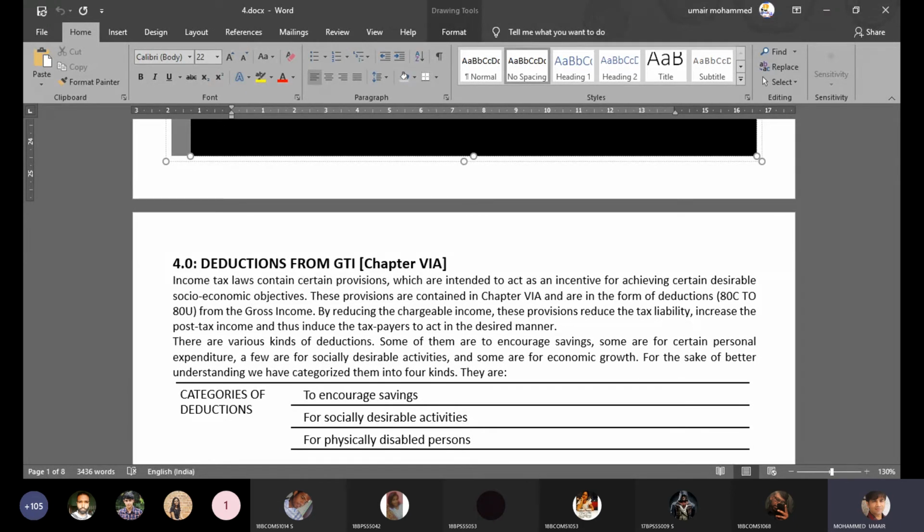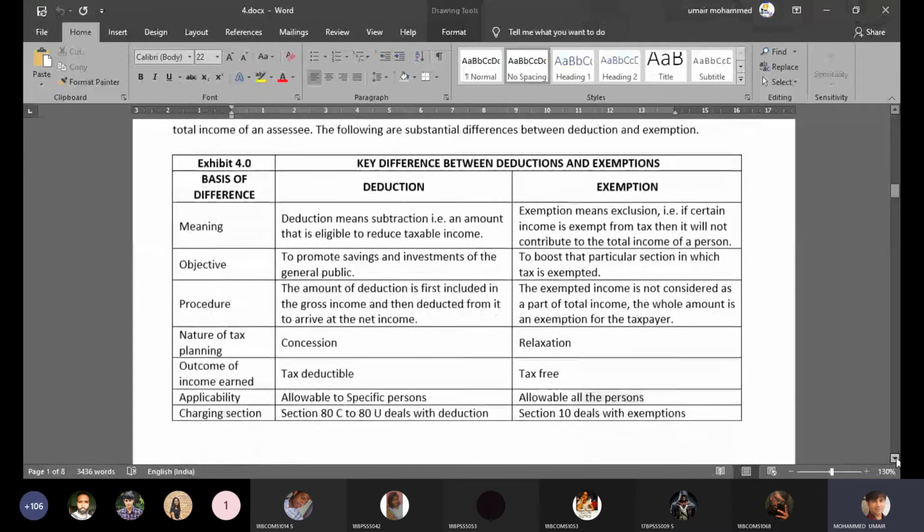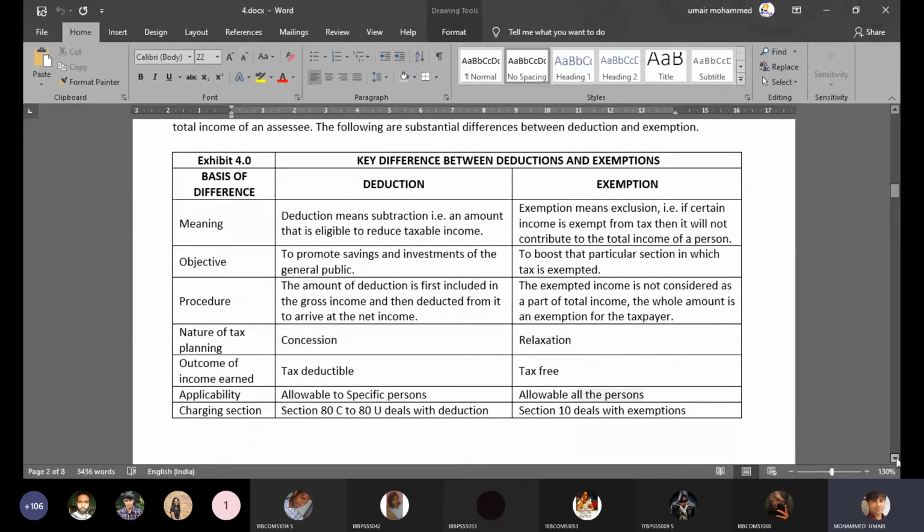Now, before we see the categorization, let us quickly do a comparison between deduction and exemption. You should know what's the difference, because sometimes you get confused. Okay, what's deduction? What's exemption? So here are some good points identified by me. First, the objective of deduction we have already gone through: to promote savings, to encourage socially desirable activity, to help the disabled people.